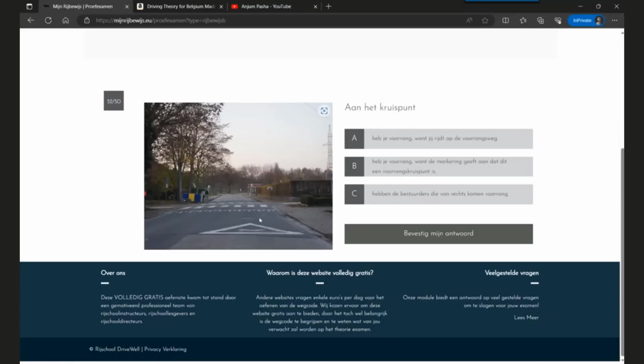This cross mark is similar to the cross mark on the board, which means that it's a crossroad, and where there is a crossroad, you must always follow priority from the right, unless the traffic sign says that you have priority at that junction. So the drivers who are coming from the right have priority.